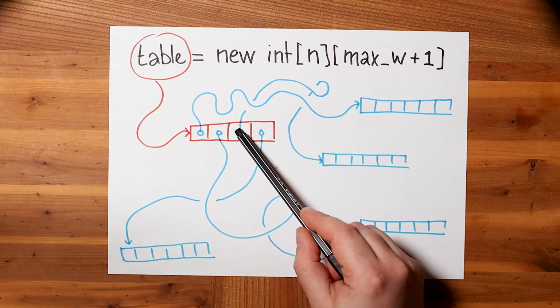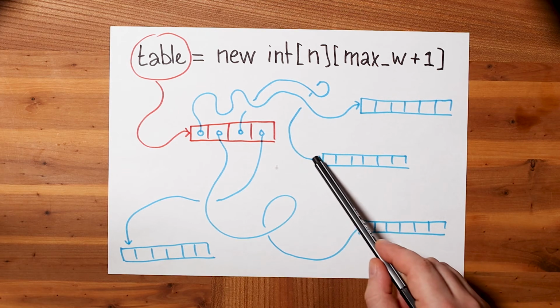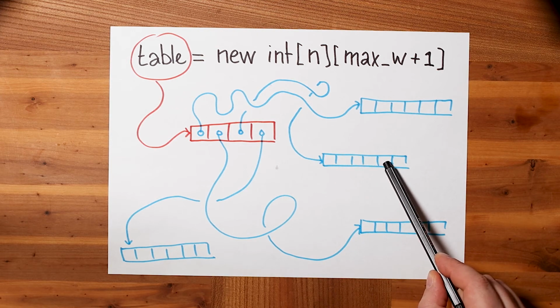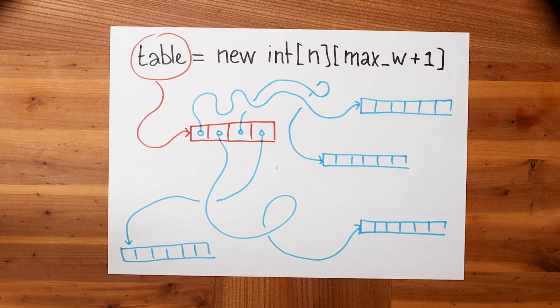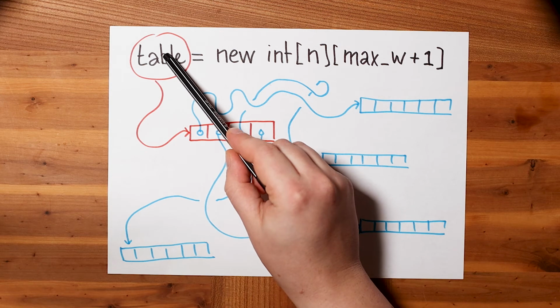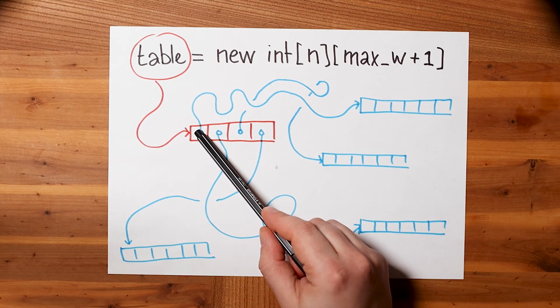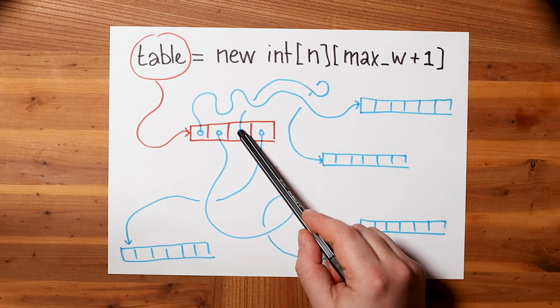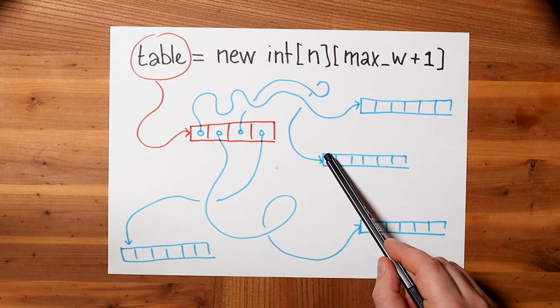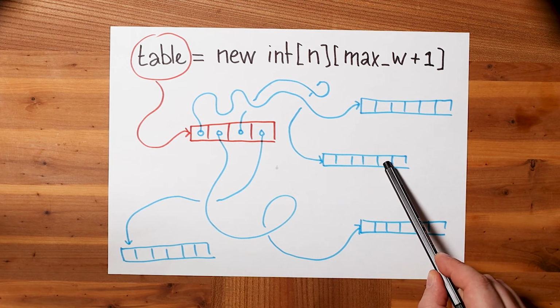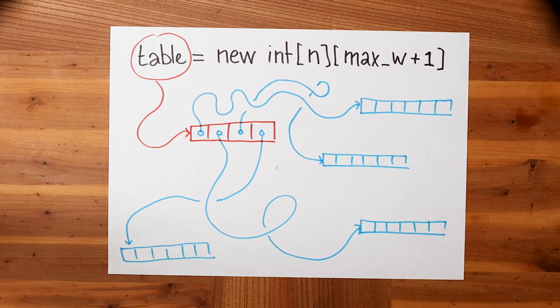Maybe Java will also do a bounds check here to see if we're staying inside the array, but let's not worry about that for now. What we find there is the pointer to the right column, so we have to follow that pointer plus W. That's where the actual value is. This was actually quite a faff to get to this value, and here's something to think about. We will only know the second pointer after the result from the first pointer comes back from memory. We'll only know where to go after we've waited for memory once. Well, I guess we'll have a pretty good chance that the first pointer will be in a cache somewhere, since that first array is pretty small and we look at it all the time.